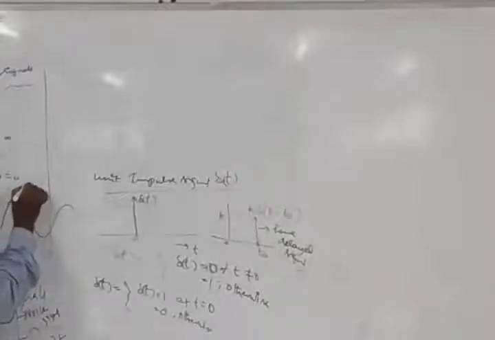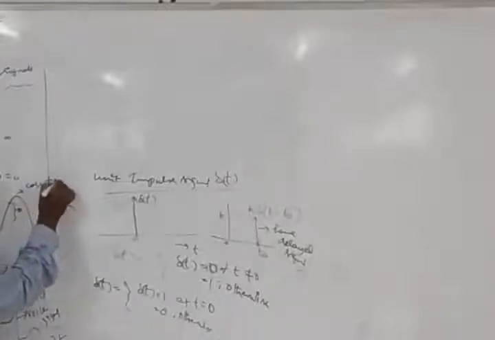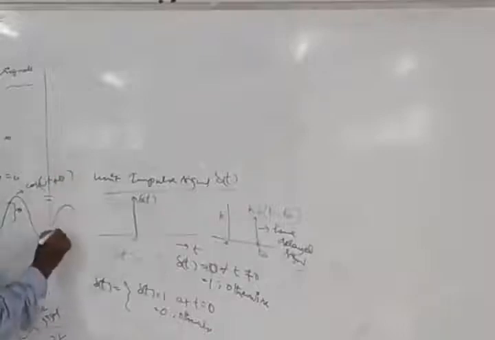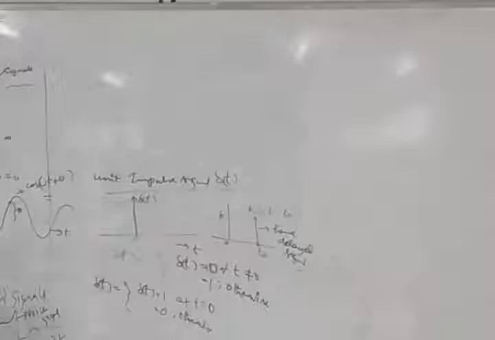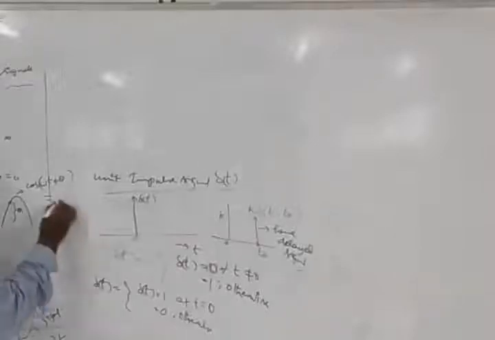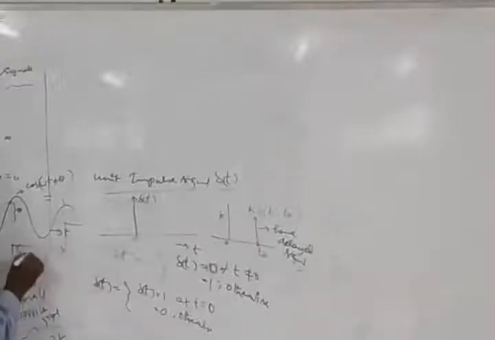Therefore, we can write this as cos of omega t plus theta, which is nothing but a cos wave signal, which contains the time period T. It contains the time period T, frequency and the angular displacement theta. Therefore, we can represent this sine signal or cos signal. These two signals come under the sinusoidal type of signals.